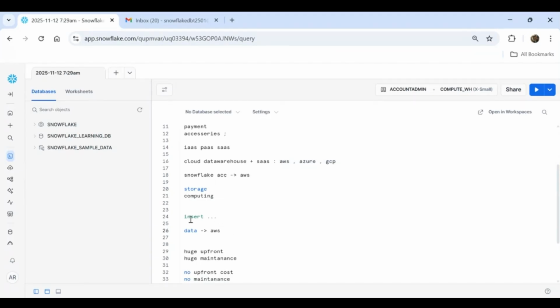So we store the data into Snowflake, but data is actually stored in the cloud providers, either AWS, Azure, GCP, whatever it is. That is the reason we call it a cloud data warehouse. Along with that, we call it a SaaS product, because Snowflake takes the services from the cloud infrastructure or cloud service providers.